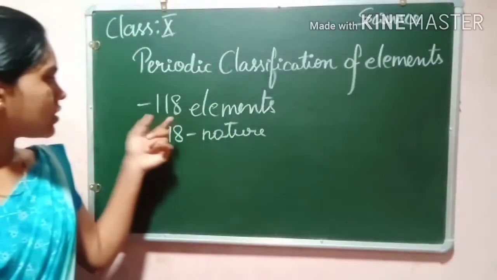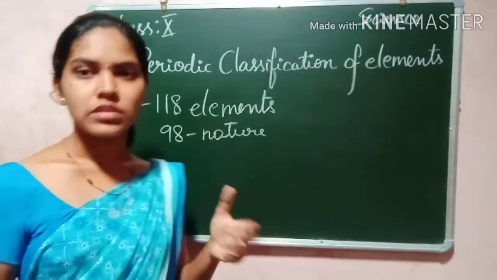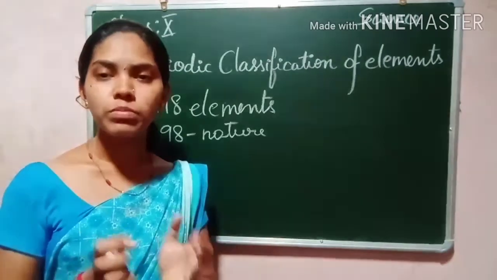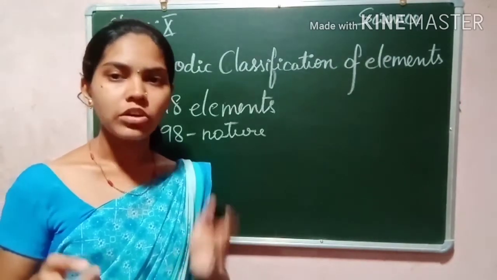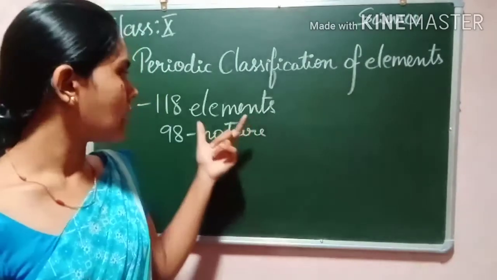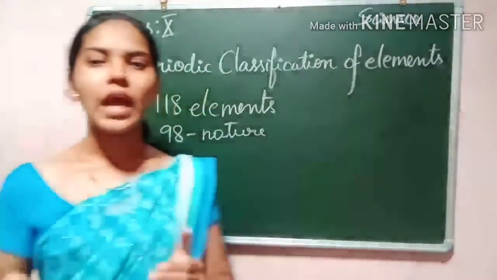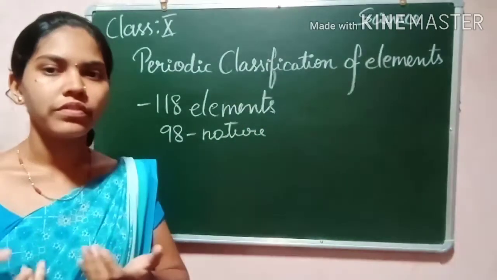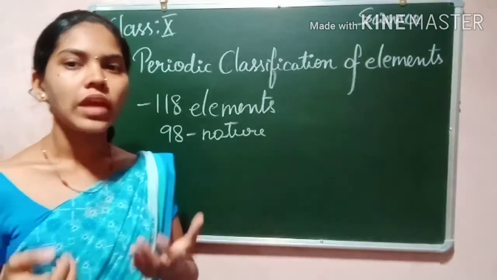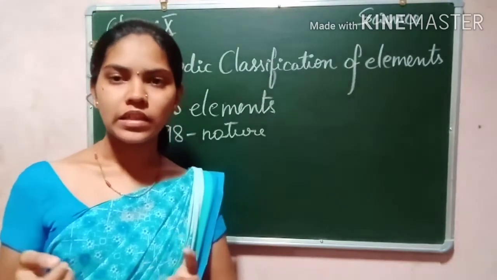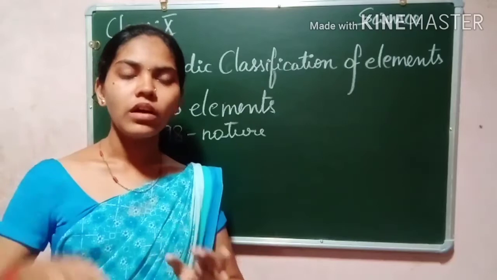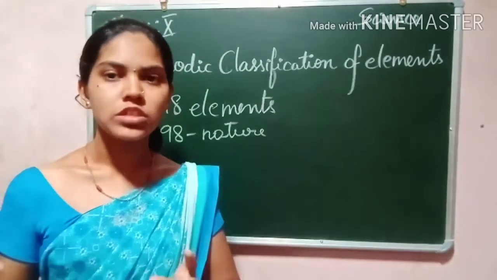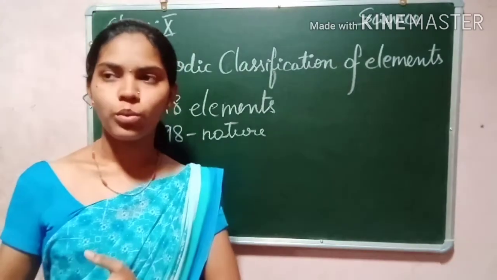So these 118 elements, this is not such a small number. It is difficult to group these numbers, difficult to keep in mind, difficult to remember these elements. For our understanding, consider if you go to the market and buy almost 20 things.